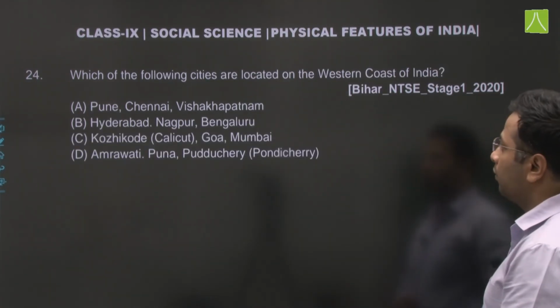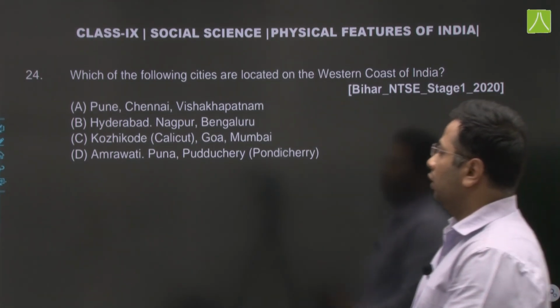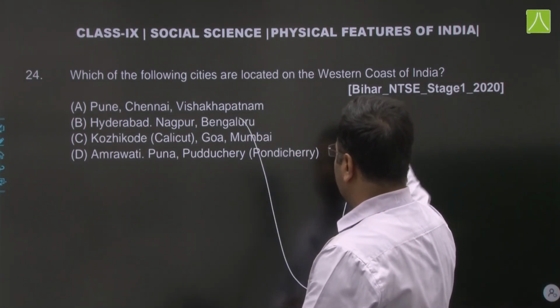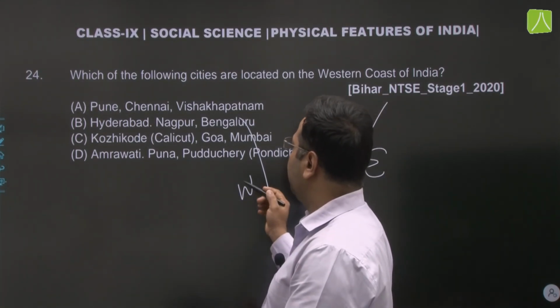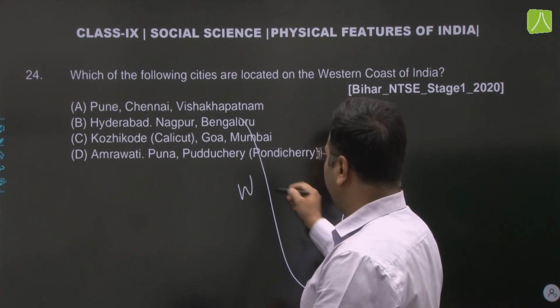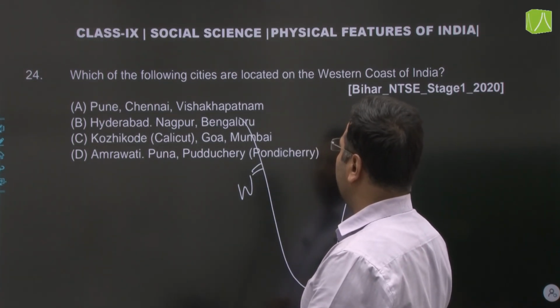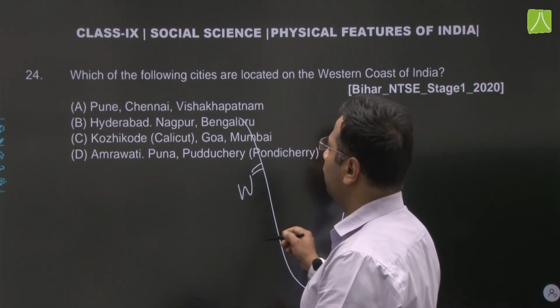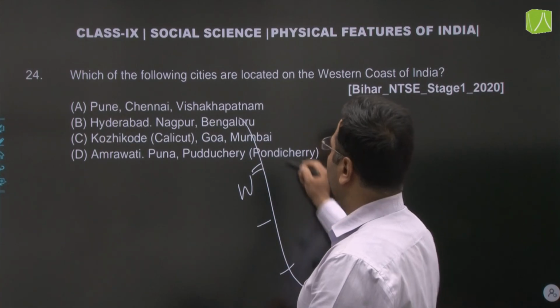Next question. Which of the cities are located on the western coast of India? Okay, western coast. So this is the western coast, this is the eastern coast. Pune definitely we have here. Chennai, no, it's not on the western coast. Visakhapatnam, no, it's in Andhra Pradesh. Hyderabad, Andhra Pradesh. Nagpur here, Bengaluru here. Okay, this one not correct.